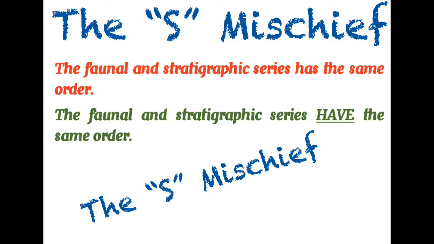The faunal and stratigraphic series have. The reason is that if series has the same singular and plural form, we must have some clue whether it is singular or plural in the given context. In this context, there are two series: faunal series and stratigraphic series. These are two different series. Series does not have a different variant for the plural form. That is why it is taking have.